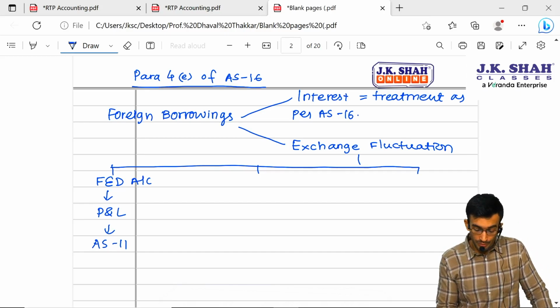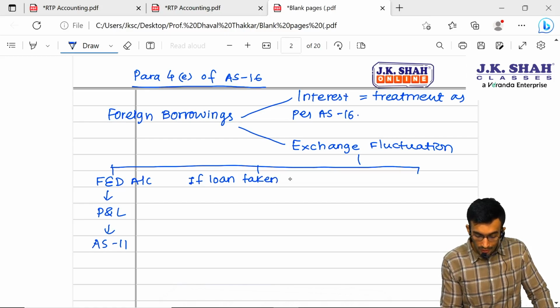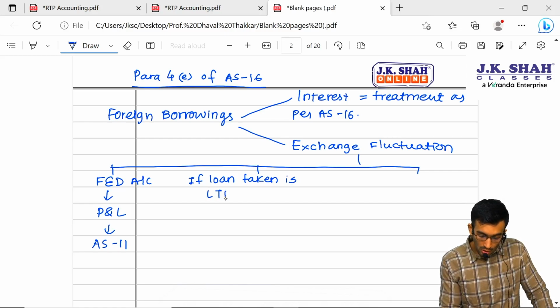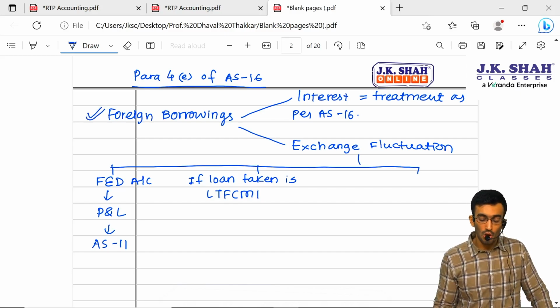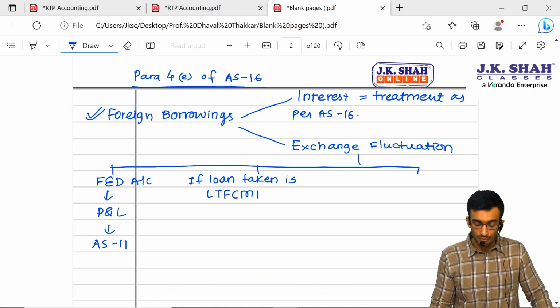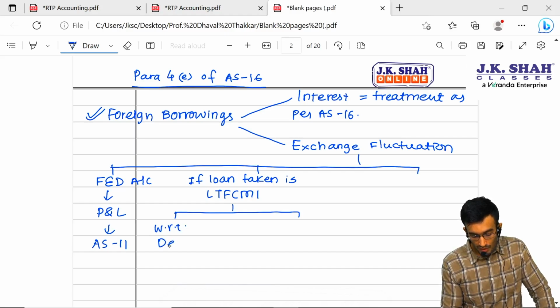Now another option. If the loan taken is a long-term foreign currency monetary item. The loan taken here, that this foreign borrowing is a long-term foreign currency monetary item, with respect to depreciable fixed asset.